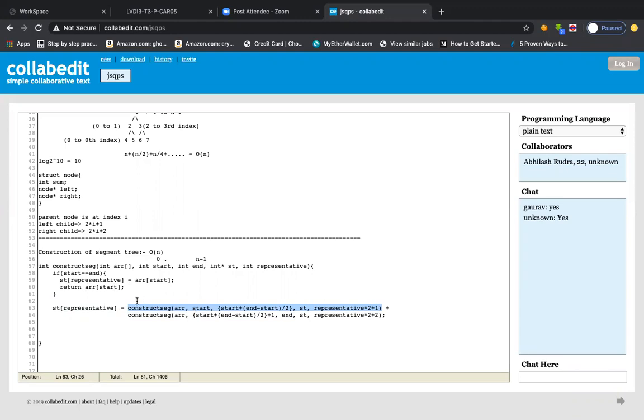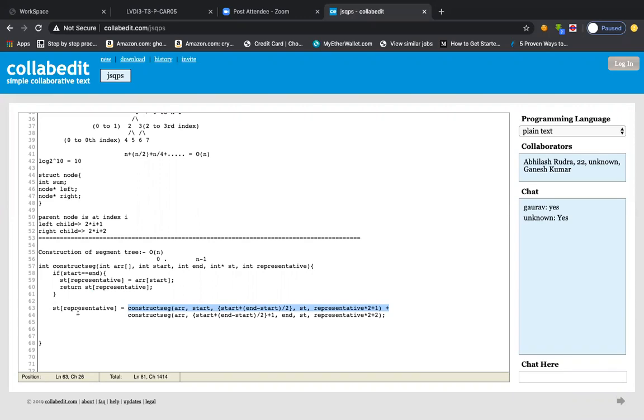I think it should be st only. So you now see why I was returning something from here. We divided the problem into two halves, and we are returning the solution of every half, and then summing and storing it in the representative.